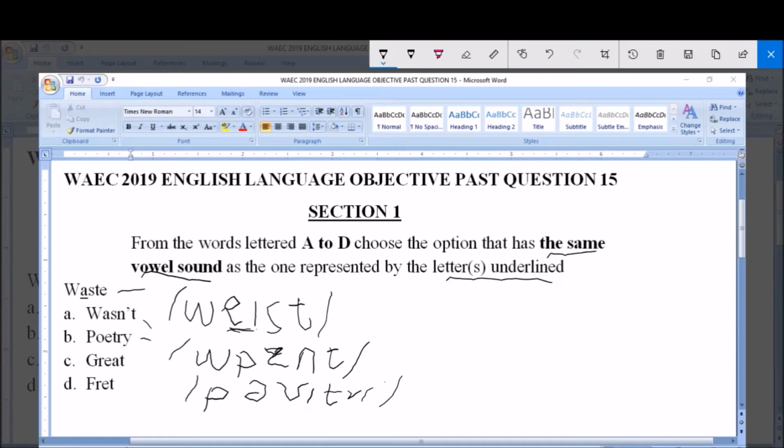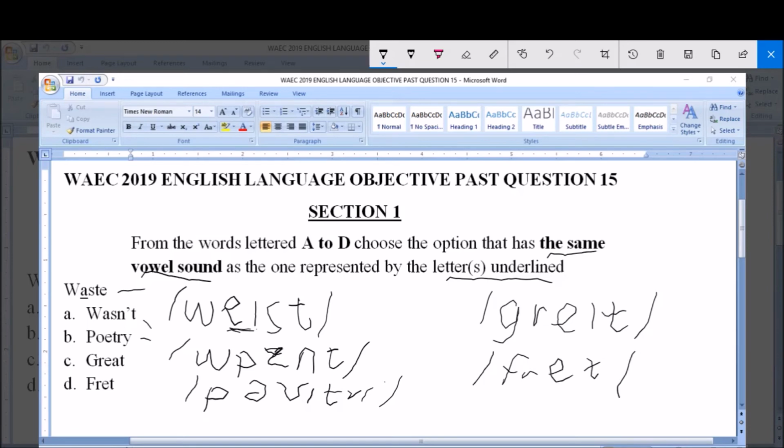Option C, great, is transcribed this way. Great. Option D, fret, transcribed this way, exactly as it is written, fret.